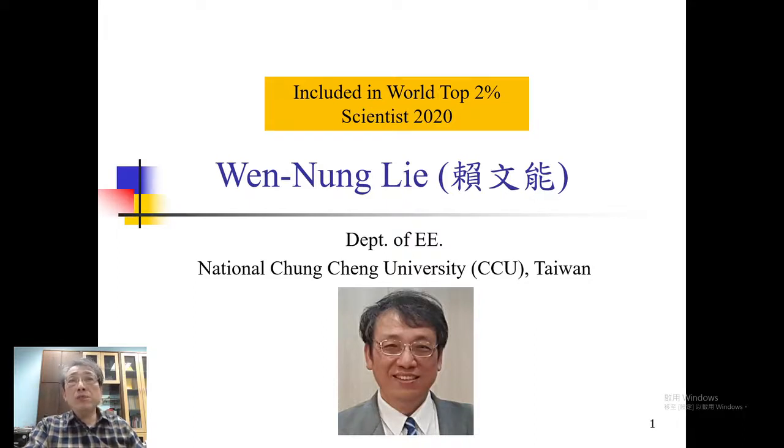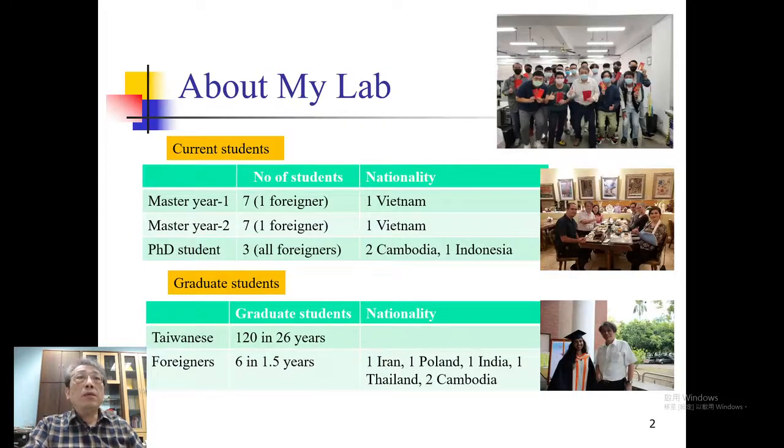Actually, I was included in the world top 2% of scientists in 2020. This is a report made by a professor at Stanford University in America about paper publication and paper citation, mostly on paper achievement. Okay, and here is about my lab.